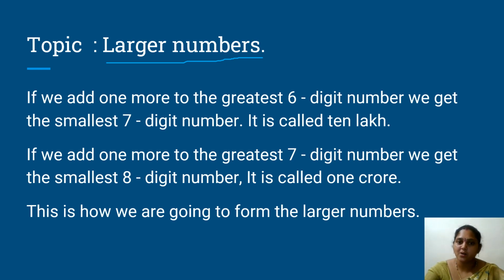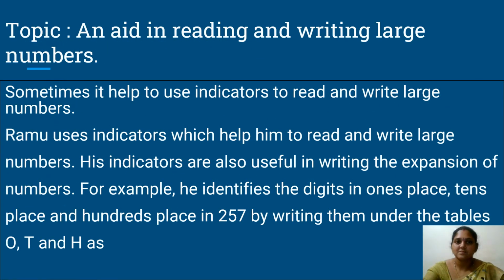This is how we form the larger numbers and aid in reading and writing large numbers. Sometimes it helps us to have indicators to read and write large numbers. If we have larger numbers, whenever we identify them, we have to group the digits first and then write the number name or read the number out.